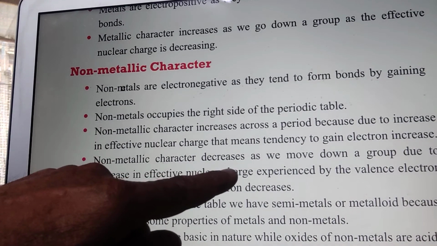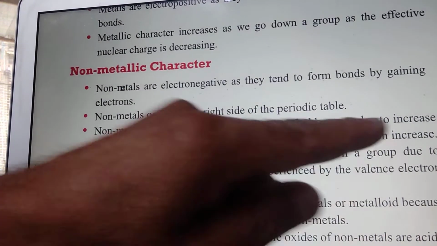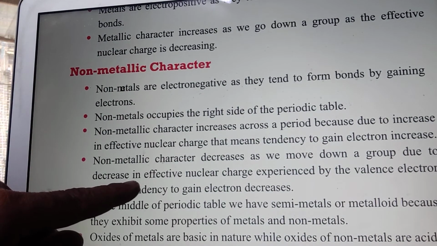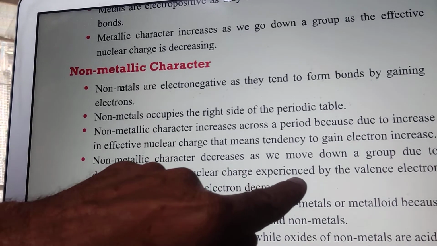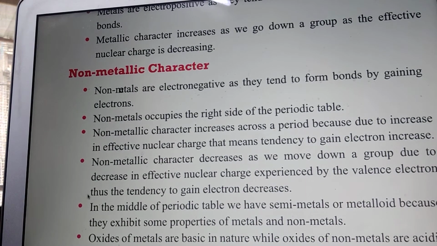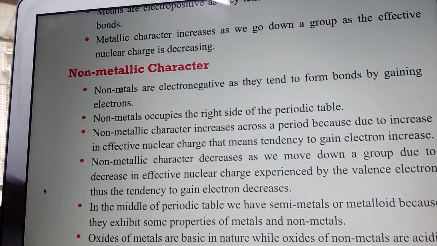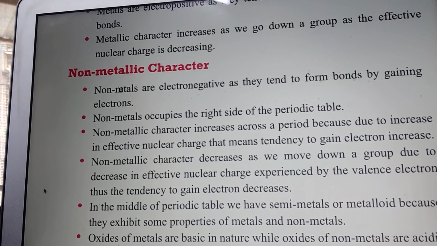Non-metallic character decreases as we move from top to bottom in a group, because the effective nuclear charge experienced by the valence electrons decreases, thus the tendency to gain electrons decreases in a group. In a period it increases and in a group it decreases.